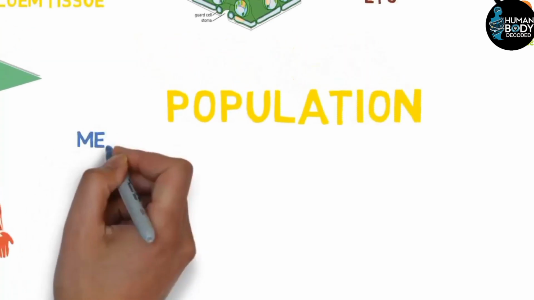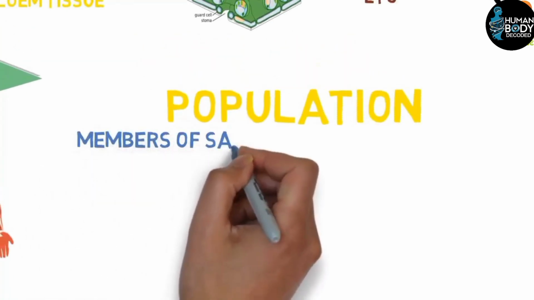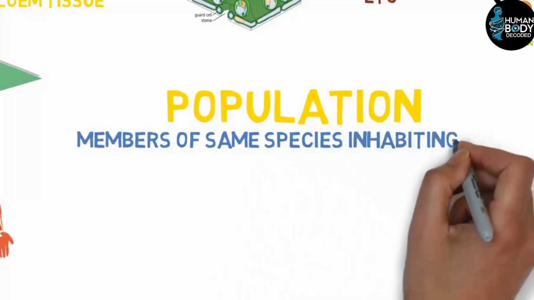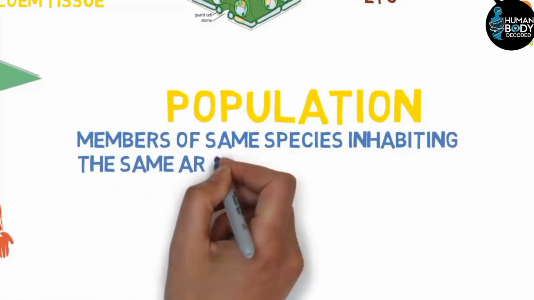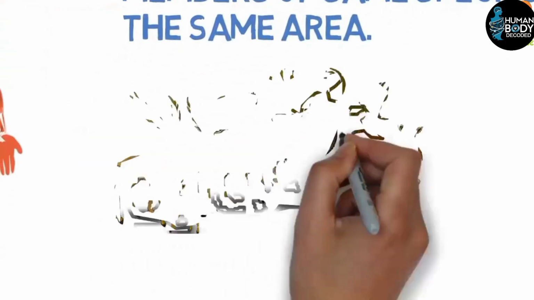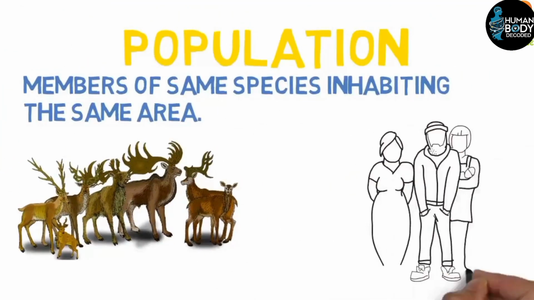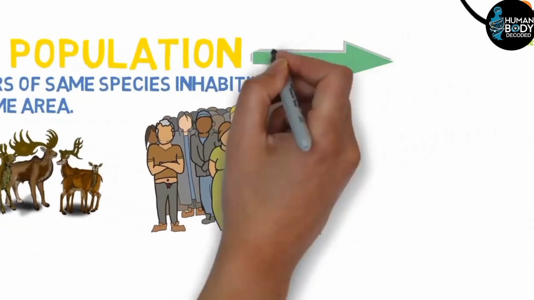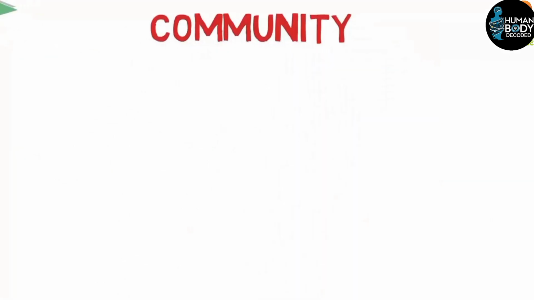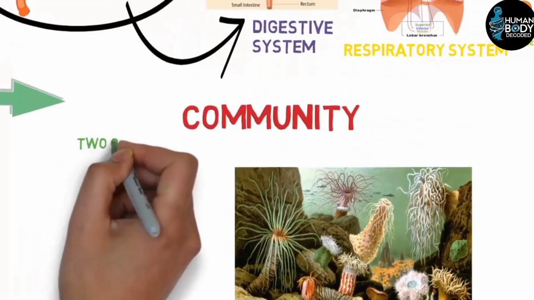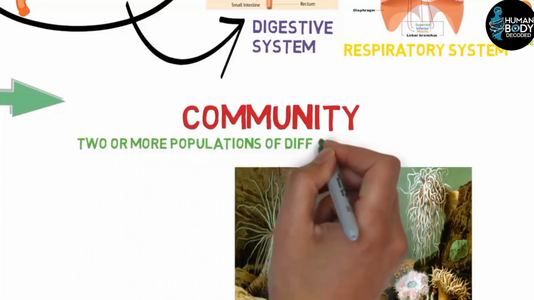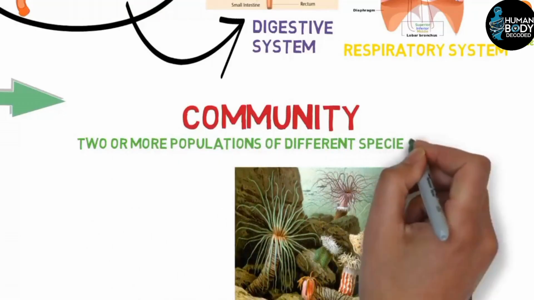Now, how is a population formed? Look, when the same type of living beings are present in one place at the same time, meaning the same species are present in one place, we call it a population. For example, the population of humans means that the same type of living beings are present in one place. Friends, the population itself combines to form a community. Now, how is a community formed? When different populations are present in one place at the same time, we call it a community.